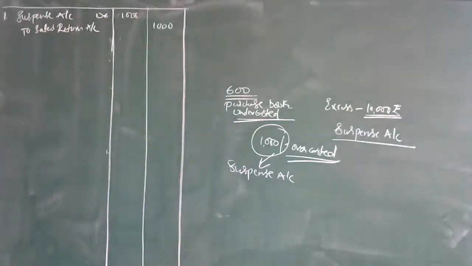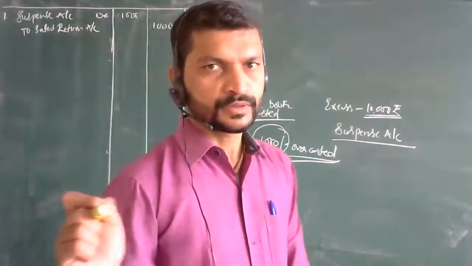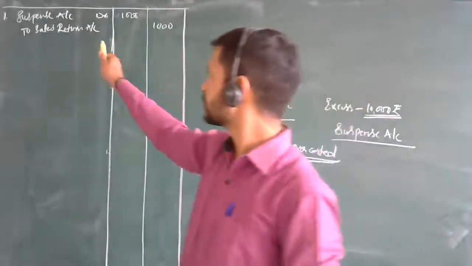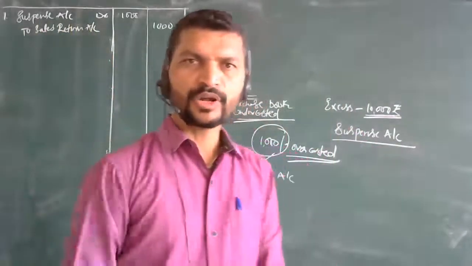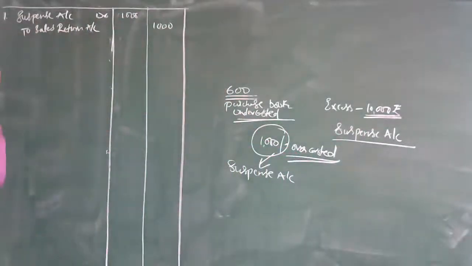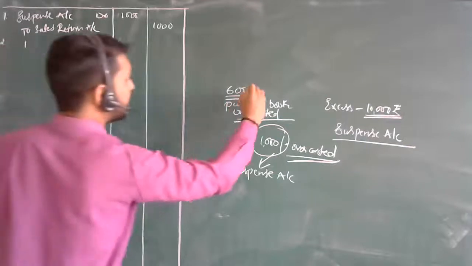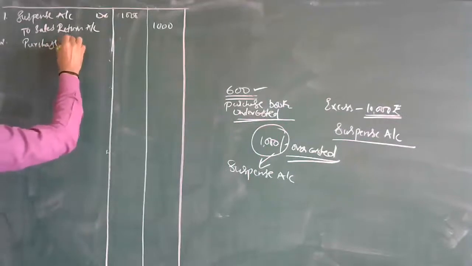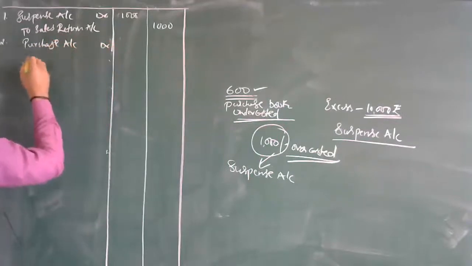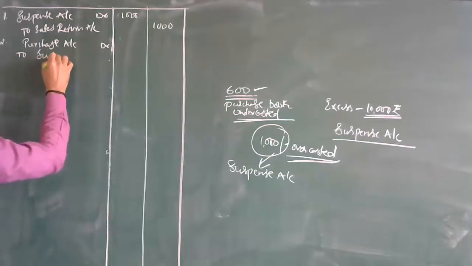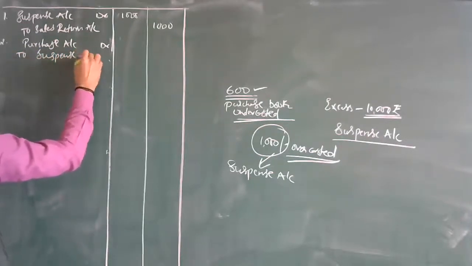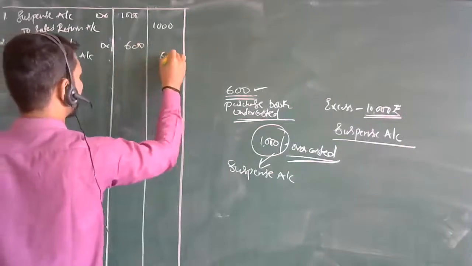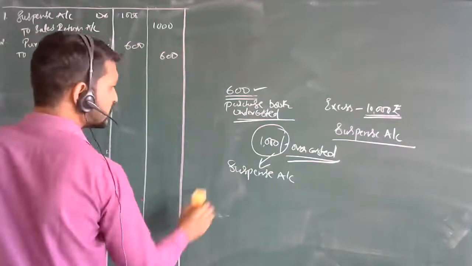So, the second entry. I am not giving the narrations, the brief explanation of these accounts. Just copy it from the textbook. I will clarify and try to complete a maximum of 2 to 3 illustrations in today's class. So your purchase account has to be paid rupees 600 more. Purchase account debit to suspense account, 600 rupees difference. This was the entry for the second point.